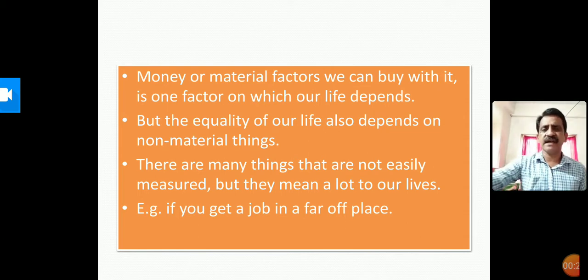Money, or the material things one can buy with it, is one factor on which our life depends. It means money is only one factor on which our life depends, but it is not everything. The quality of our life also depends on non-material things. There are many things that are not easily measured, but they mean a lot to our lives.